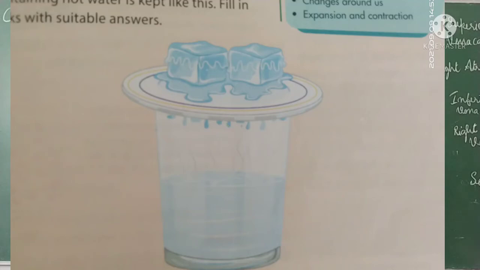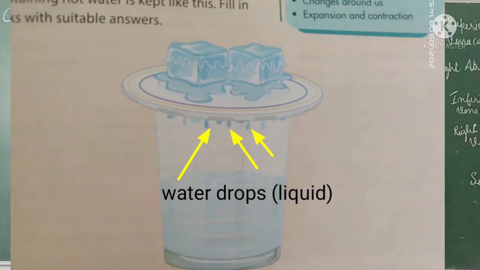So that glass plate is very cold now, right? Why is it cold? Because you have placed some ice cubes over that. So when the water vapor is touching the surface of the plate, water vapor is gas, and what is happening to the gas when it touches the surface of the plate? It is being cooled. When it is cooled, what happens to the gas? Gas changes to liquid. You learned in your last year, right? So gas turns to liquid on cooling.